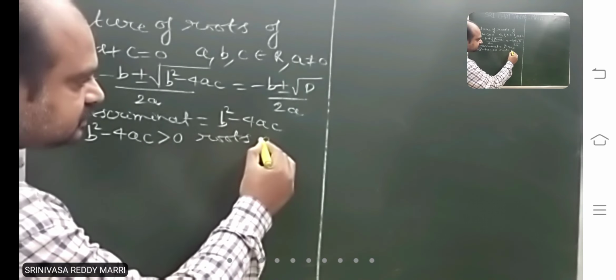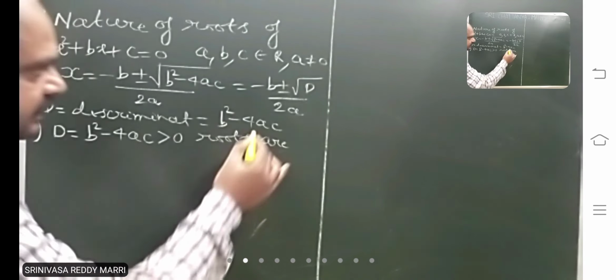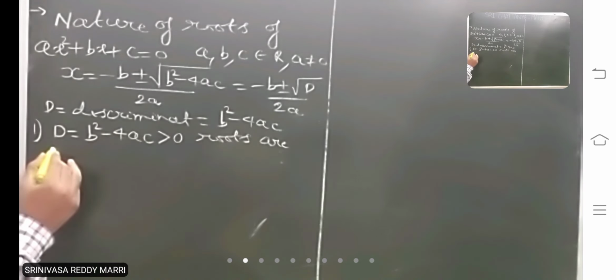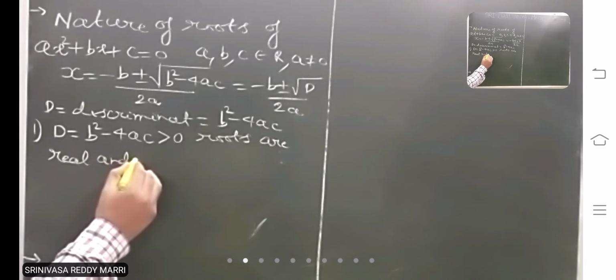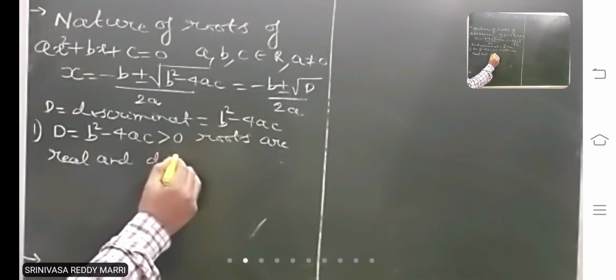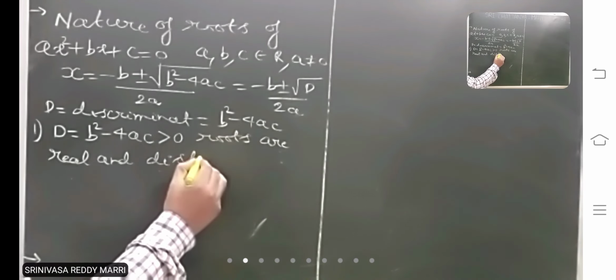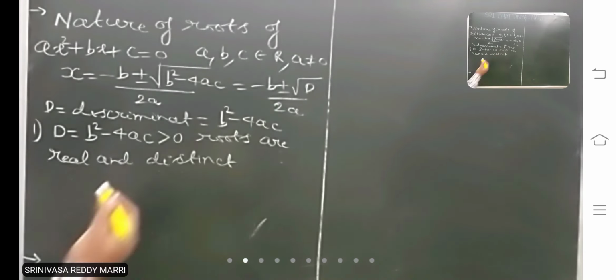So roots are in that case plus one root, minus one root. That means roots are real and distinct.